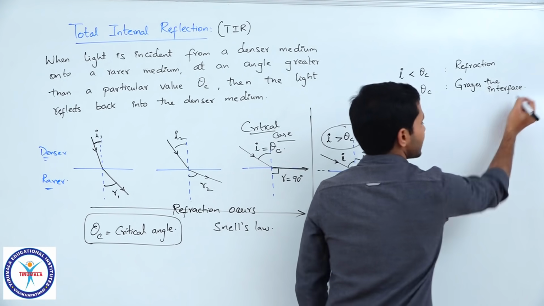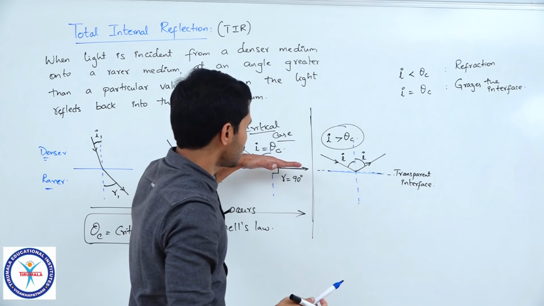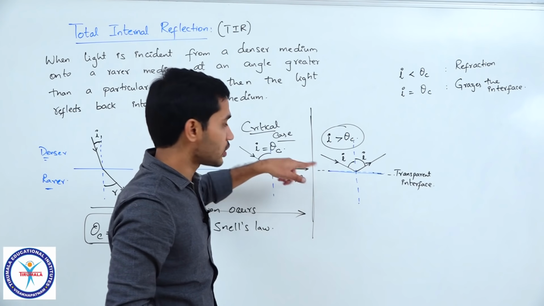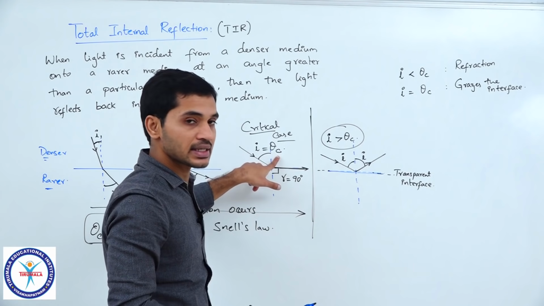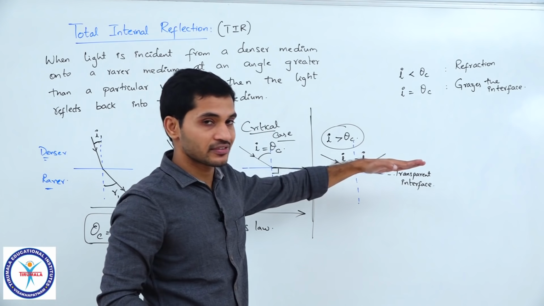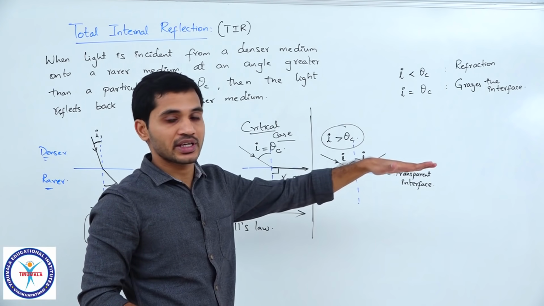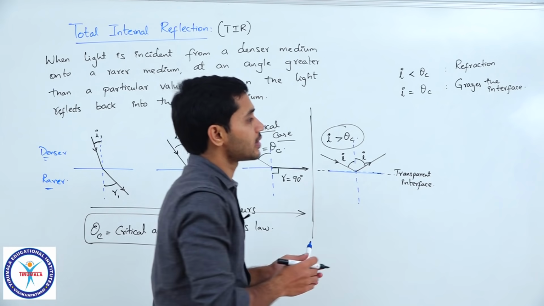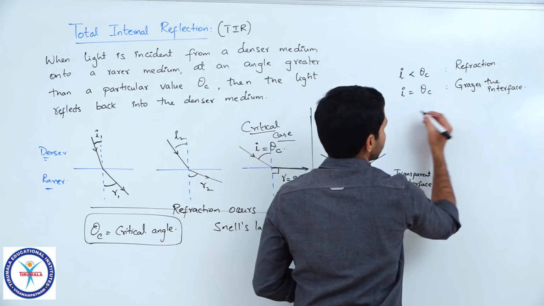So, grazing basically means if the interface of these two media is like this, the light ray at i equal to theta c condition will be along that surface, it will be spread along that particular surface. So, you can understand it in that manner. So, it grazes the interface.